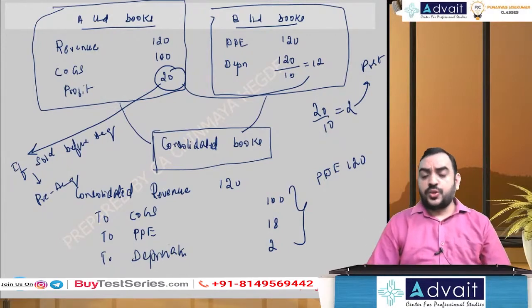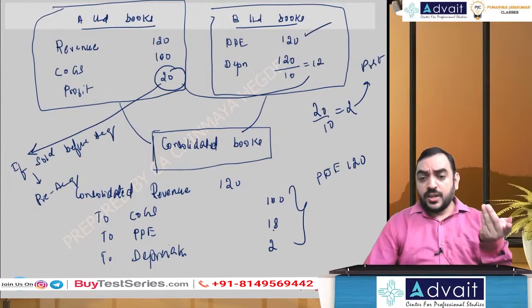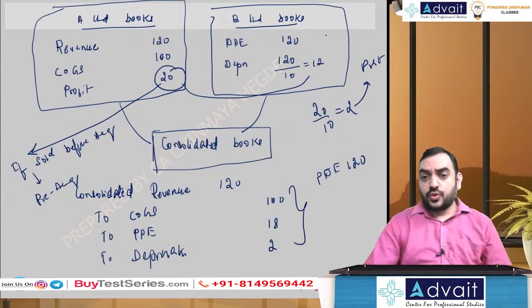So the remaining PPE will continue. Okay, how much remaining PPE will continue? You had recognized 120 PPE. Now you charge depreciation 12. So what would be the PPE in the balance sheet? 120 minus depreciation 12, and you're subtracting 18, not adding, minus, you're subtracting 18.